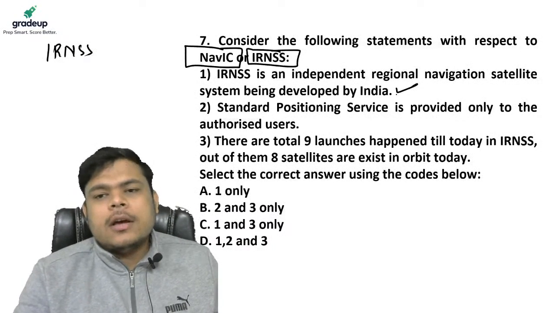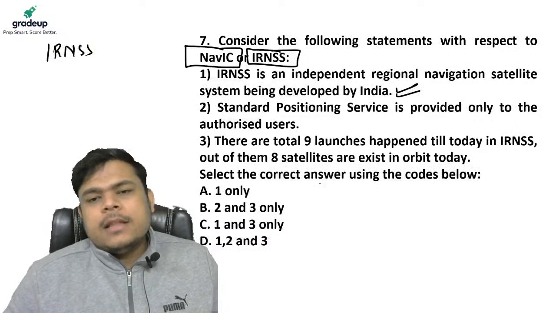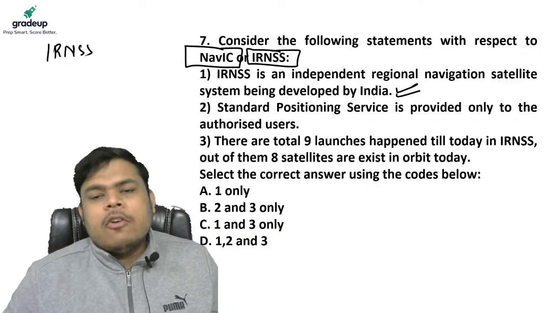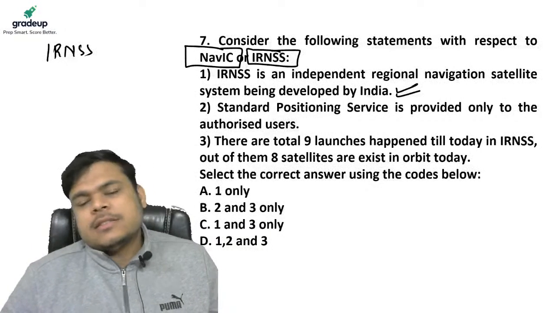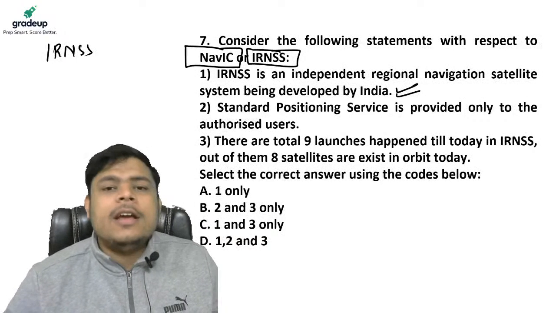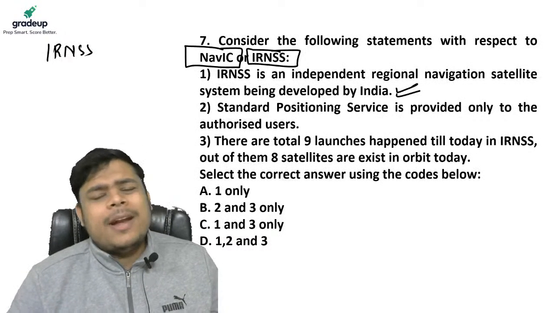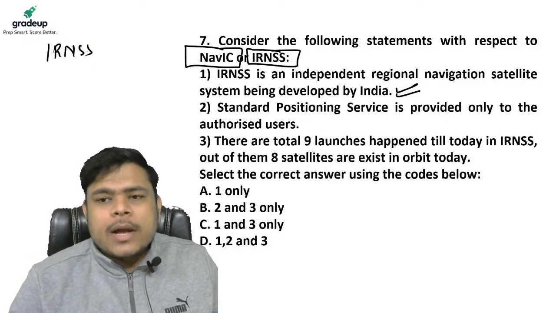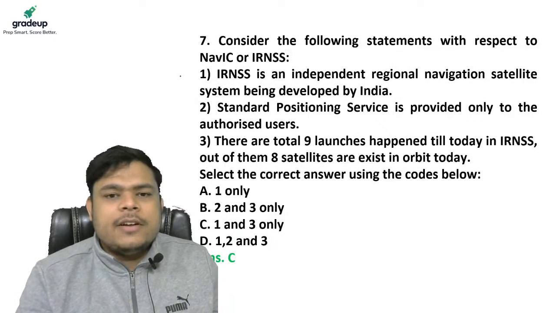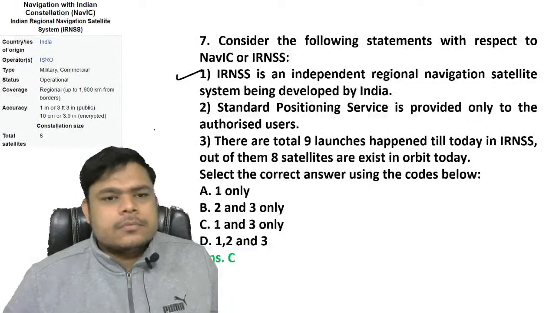Right now, this NAVIC system provides positioning services in India and in the neighborhood of India. Hence, we are right now operating in the South Asian region. So that's why it is regional. That's for sure. So this statement, my dear friends, is true.